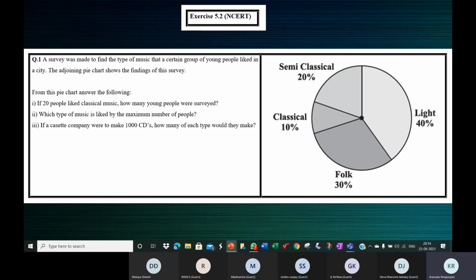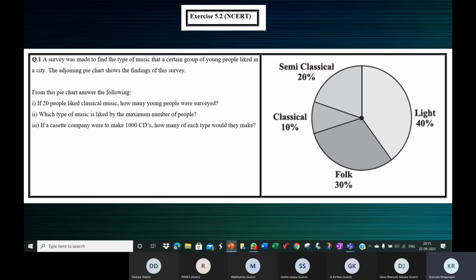See, we are associating a number to a percentage. If 20 people liked classical music, that means 20 people means 10%, because classical music is 10%.